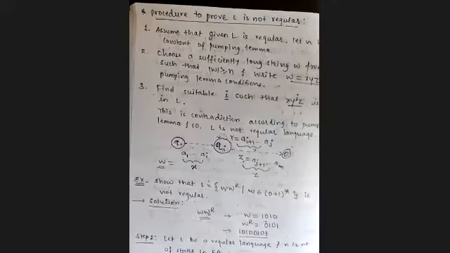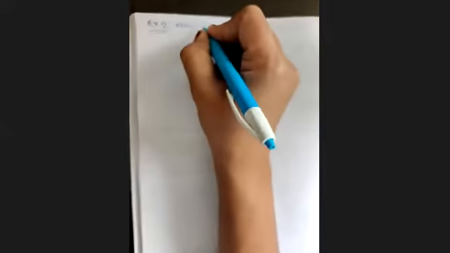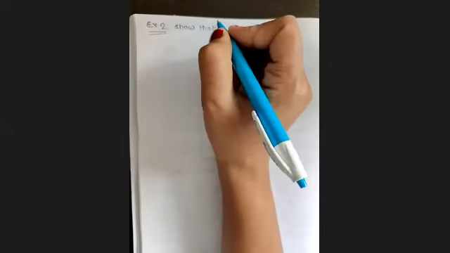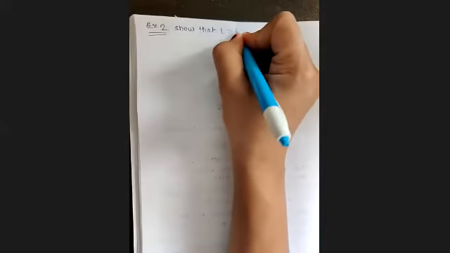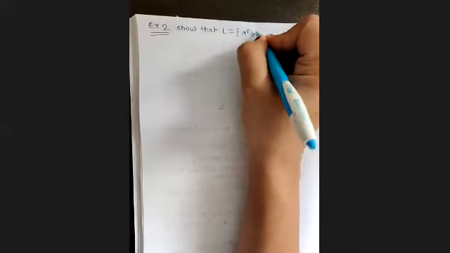We have taken one example in the last lecture. Now we will start with the next example, that is example number 2. Now please note down the statement. Show that L equals a to the power n, b to the power n for n greater than or equal to 0 is not regular.